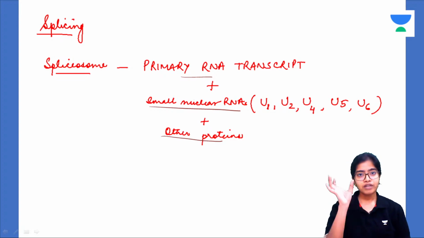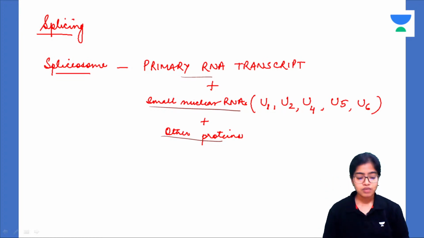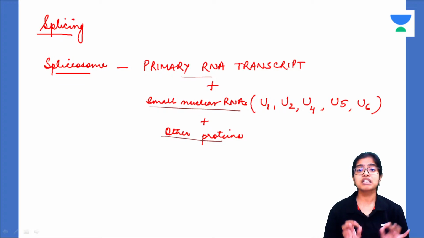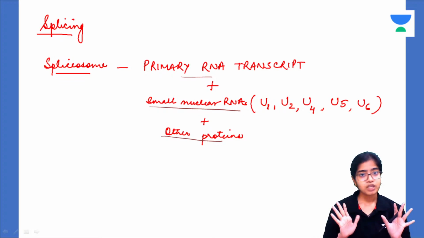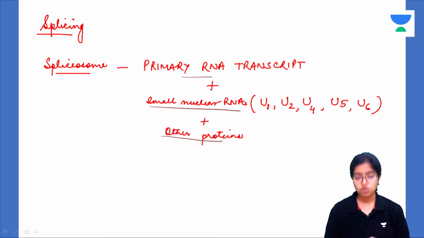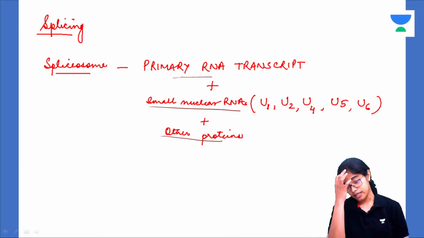They have to be removed, they have to be trimmed out from the RNA. Okay, now how is that done? By the formation of a spliceosome. Spliceosome is what? Spliceosome is a body. Zome means body. Spliceosome means that which helps in splicing. So this spliceosome is formed when the primary RNA transcript combines with small nuclear RNAs.